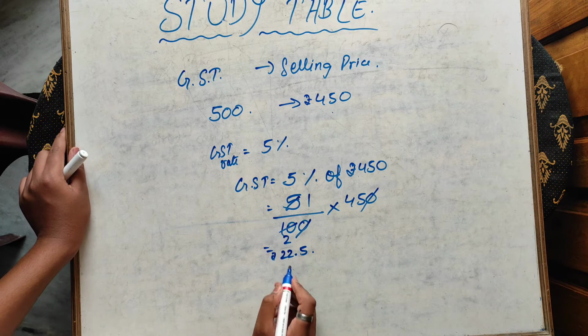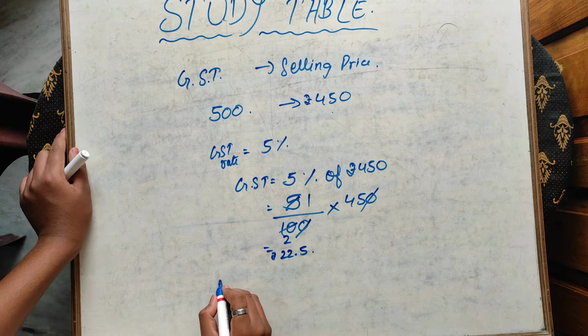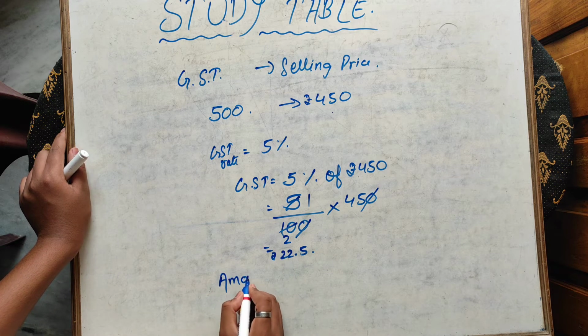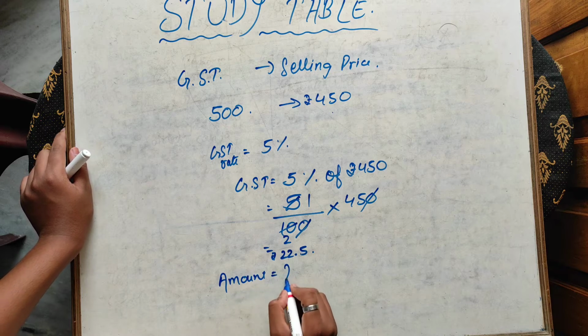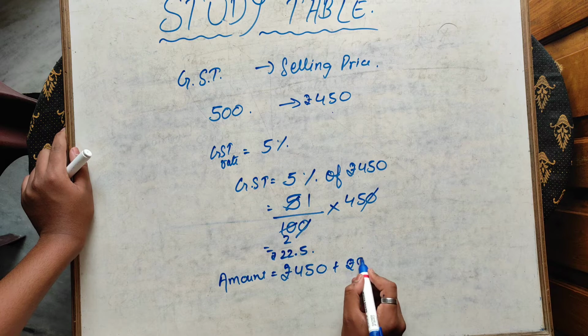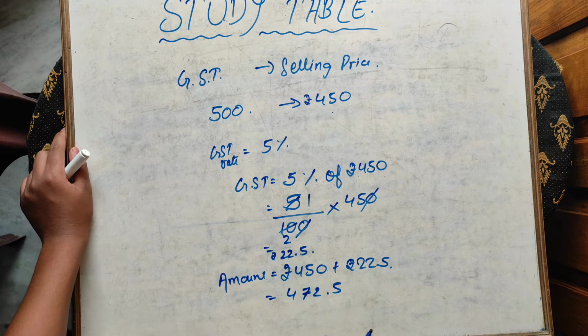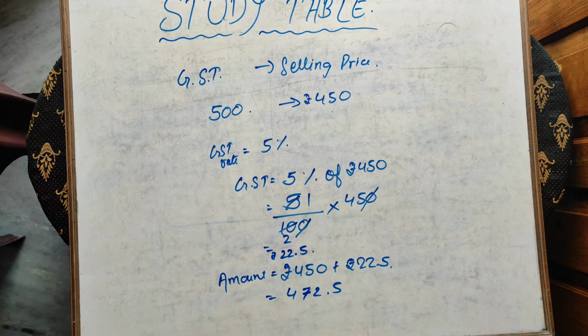Then total GST is rupees 22.5, and the final amount will be rupees 450 plus GST, that is rupees 22.5, which will be 472.5. This way GST is calculated.